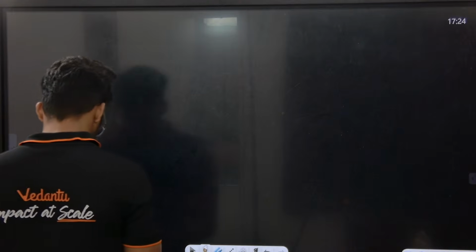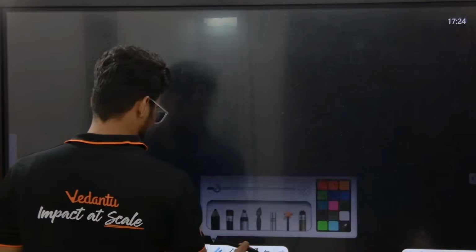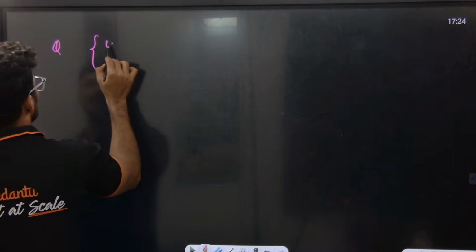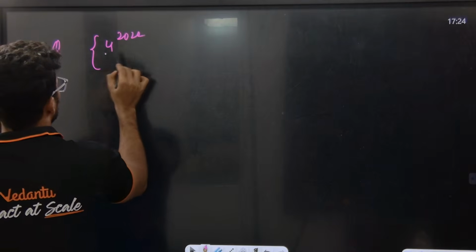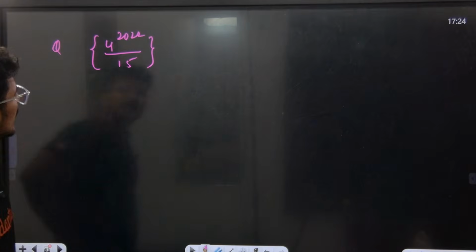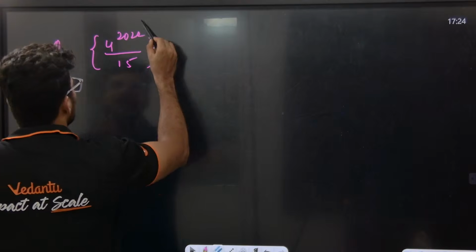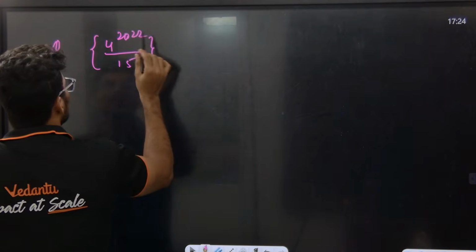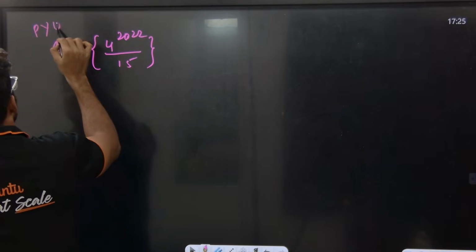So they'll ask this kind of questions. Fractional part of x, fractional part of this number: 4 to the power of 2022 divided by 15. So what I need to do, listen in the class. 4 to the power of 2022. This is a PYQ, previous year question.